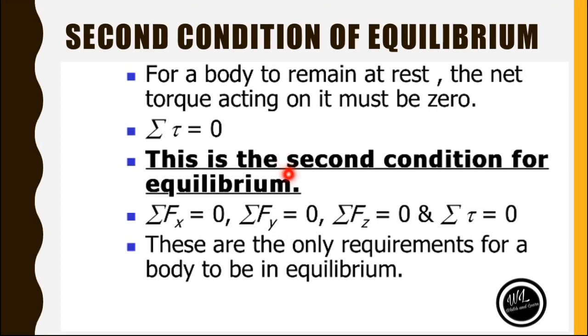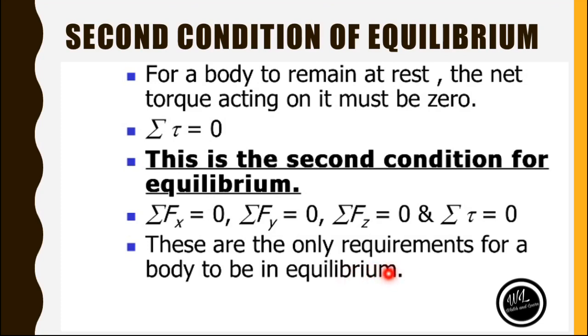So if a body wants to be in a state of equilibrium, it must satisfy two conditions. First, the resultant of all the forces acting on the body must be equal to 0. And the sum of all the torques acting on the body should be equal to 0. These are the only requirements for the body to be in equilibrium.